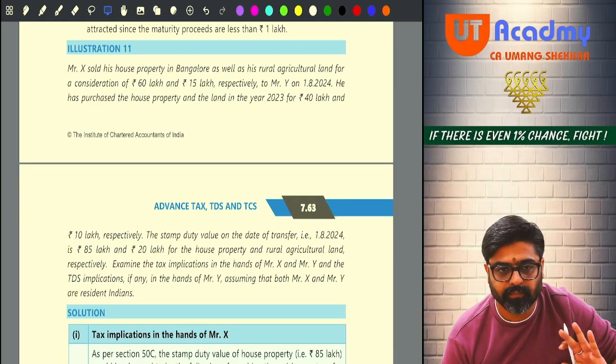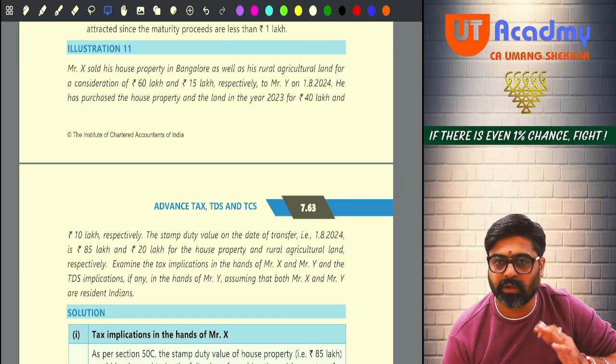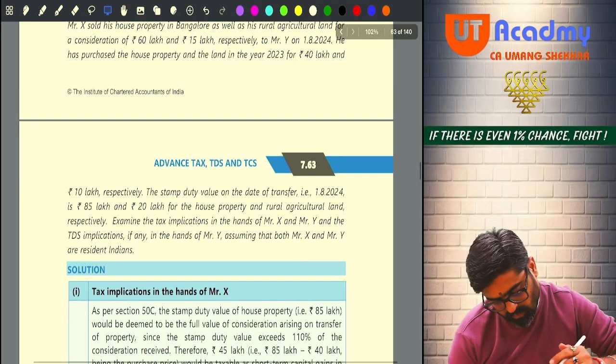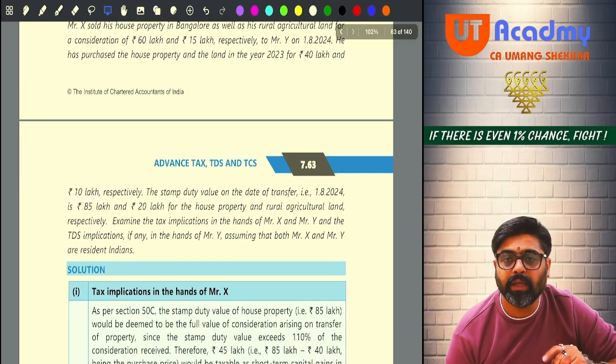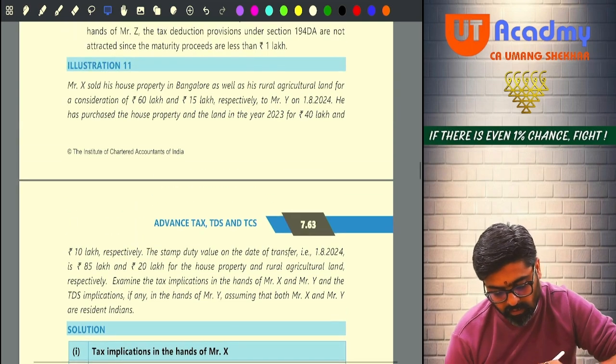So it is a short term capital asset. He purchased for 40 and 10 and sold for 60 and 15.